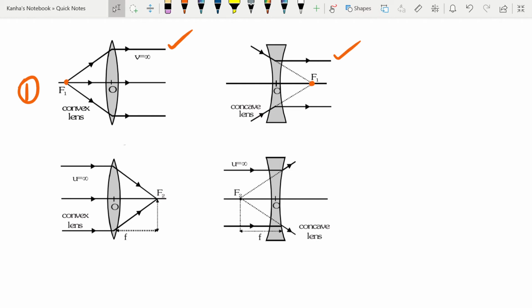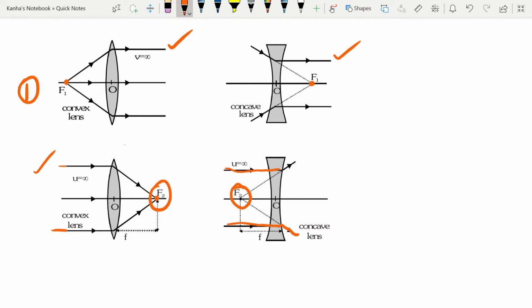What about the second focal point? The second focal point is an image point on the principal axis for which the object lies at infinity. If the object is at infinity, we have parallel rays coming in, and after refraction these rays meet at the focal point f2. Similarly, for a concave lens, parallel rays coming in from infinity seem to diverge from the point f2.